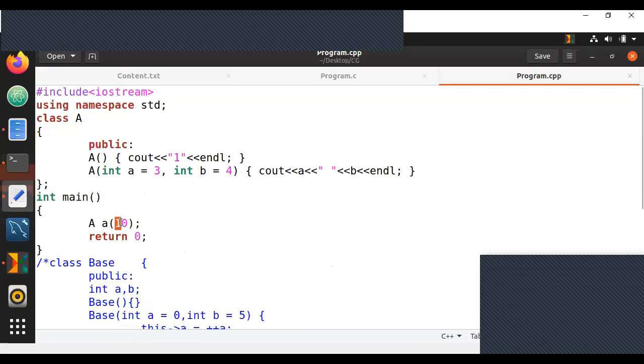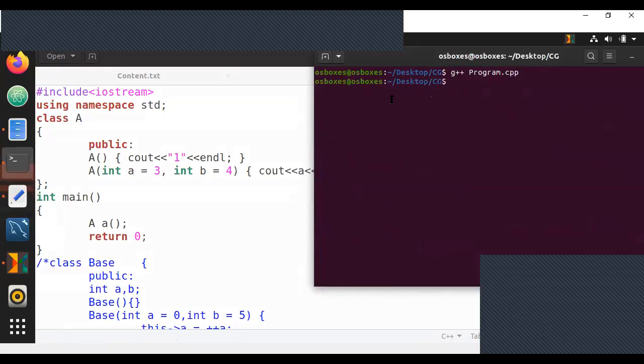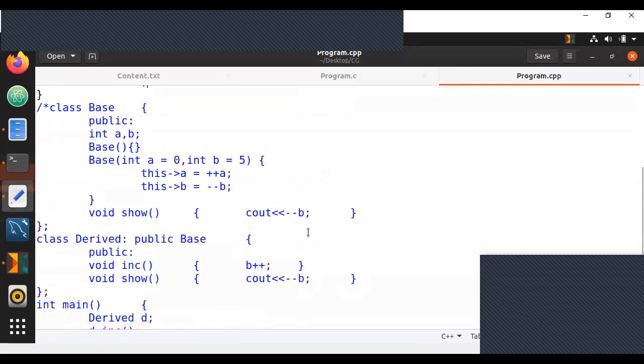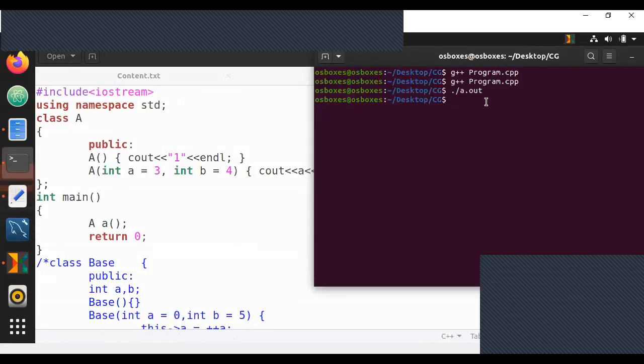Now in the same case, if I give 10, will it still give me the same error? If I just call it without any parameters, then it will surely give me an error. Let me compile this.